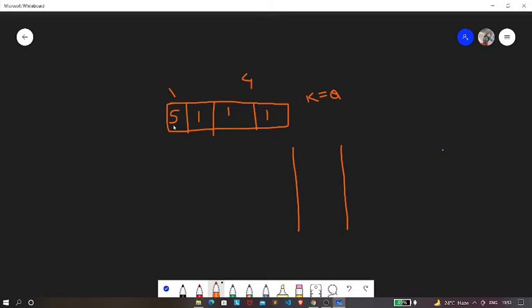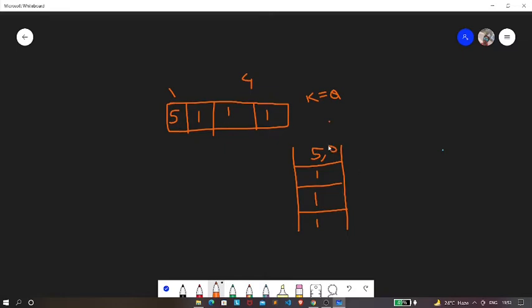So currently inside the queue we have elements like 5, then we have 1, 1 and 1. But along with these elements we're also going to have an index, so as to know when we have to stop, right?